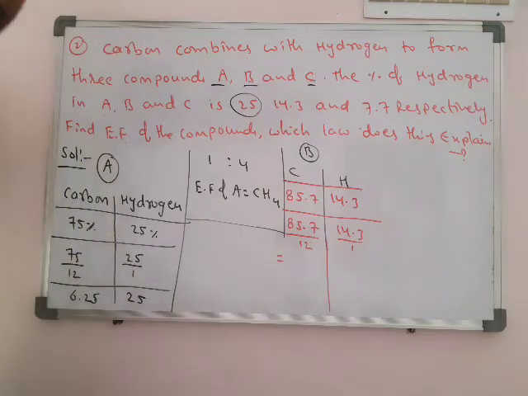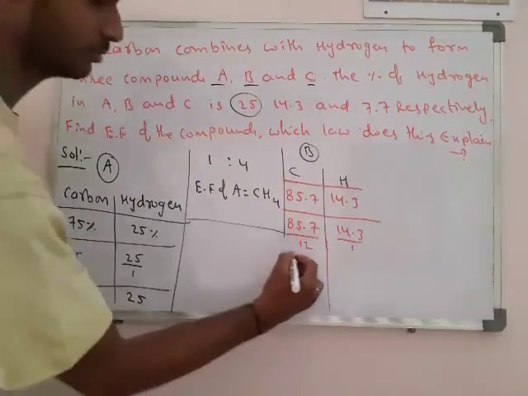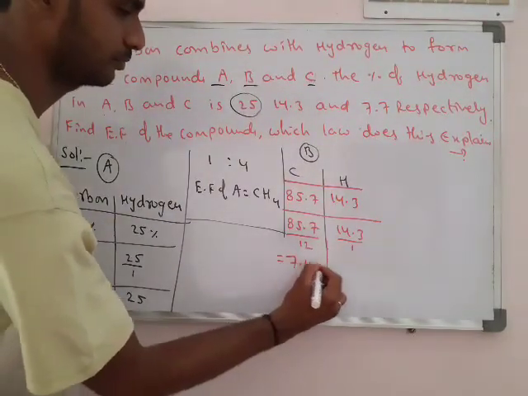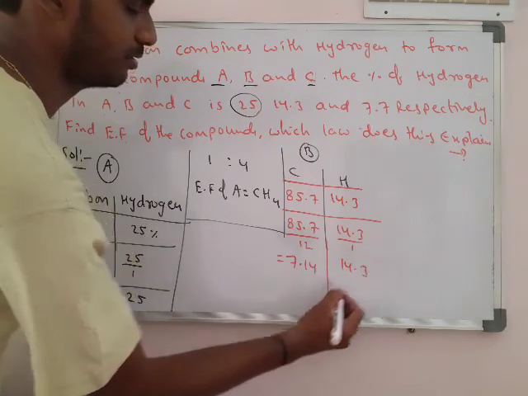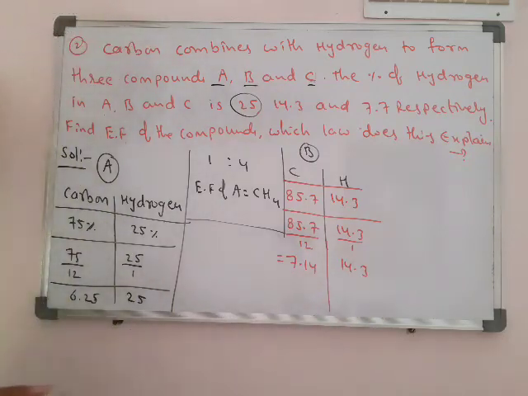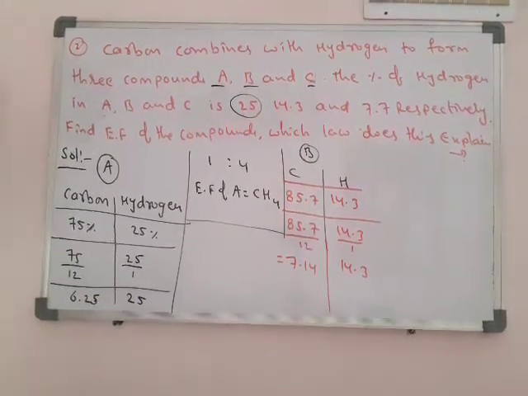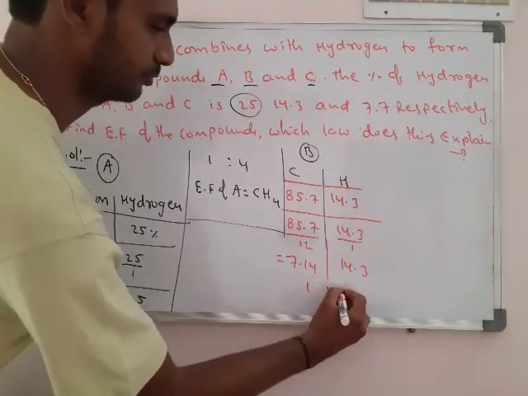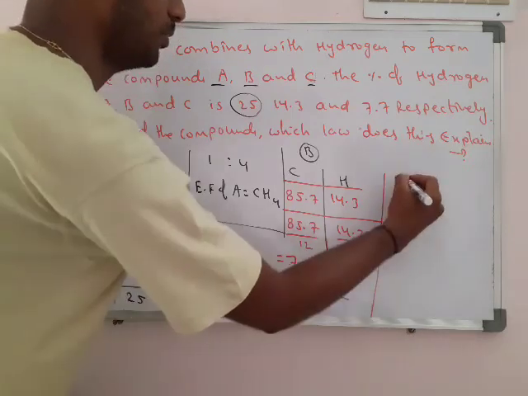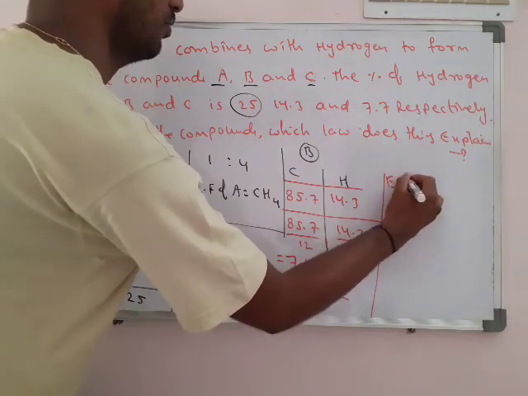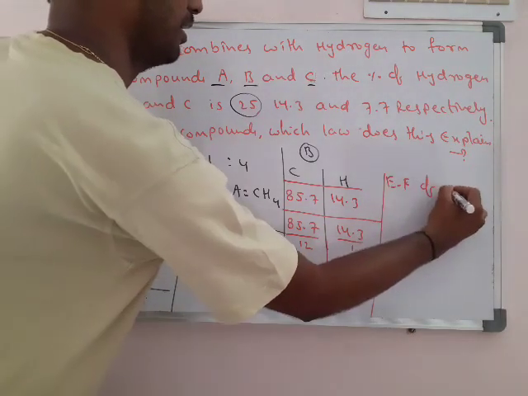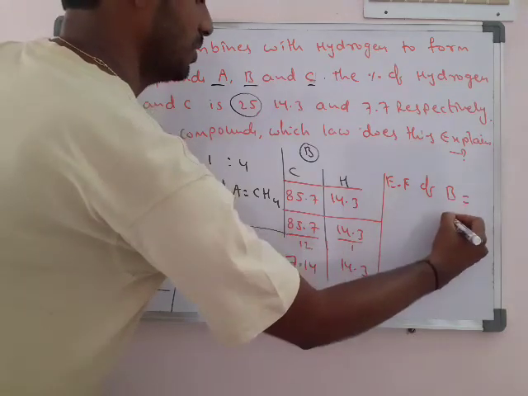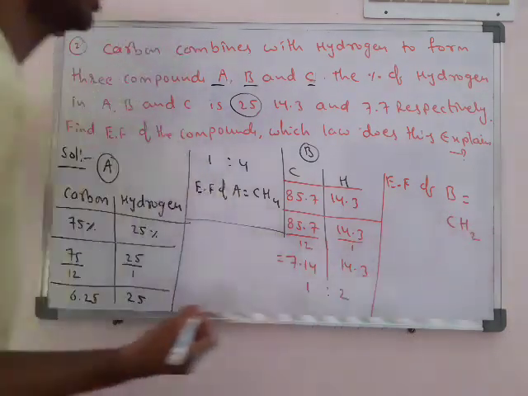On this calculation we get 7.14 and 14.3. So here exactly we will get 1:2. Therefore, the empirical formula of B is C1H2, that is CH2.